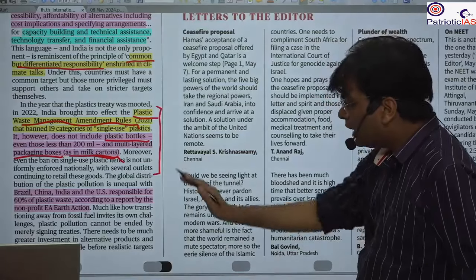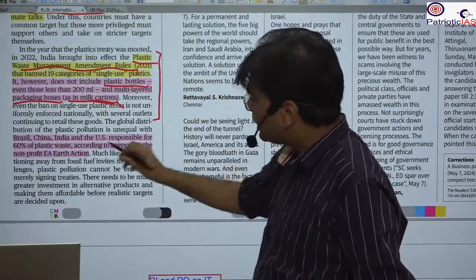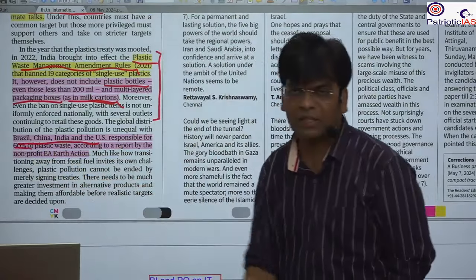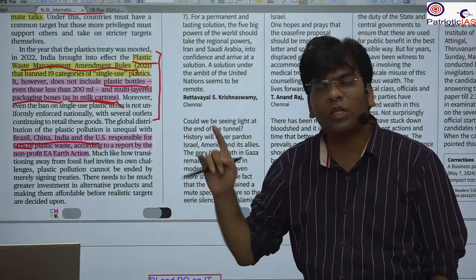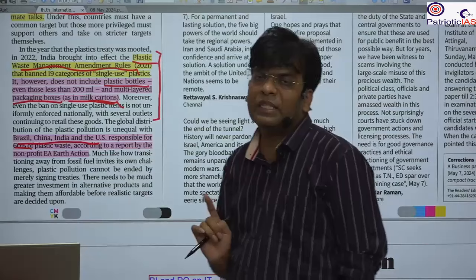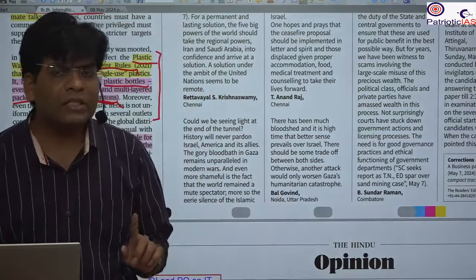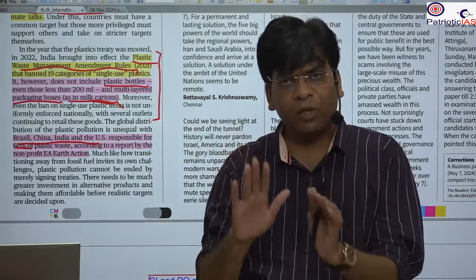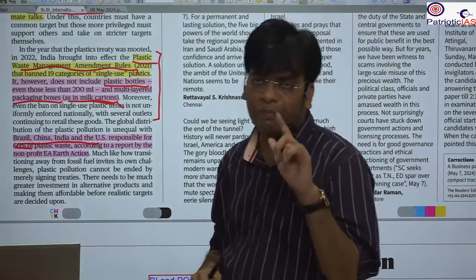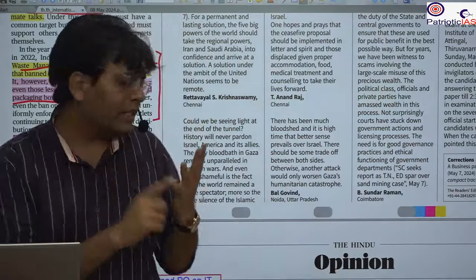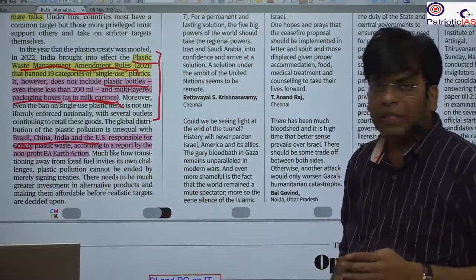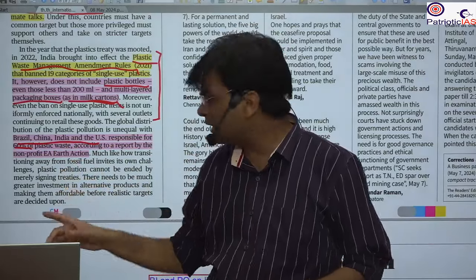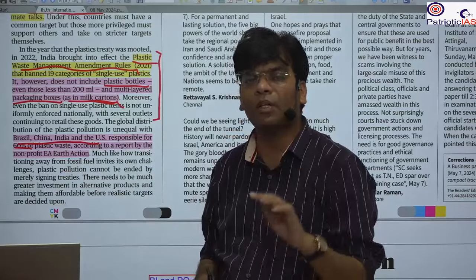So here you will see that countries like Brazil, China, India, and the US, these four countries account for 60% of the waste plastic. Can you imagine, just 4 countries, more than 60%? Out of 193 countries, the other 189 countries produce 40 percent. For example, if the overall world produces 100 quintal of plastic waste, just 4 countries, India, China, US and Brazil, account for 60 of it, and the remaining 189 countries are responsible for 40 quintal.